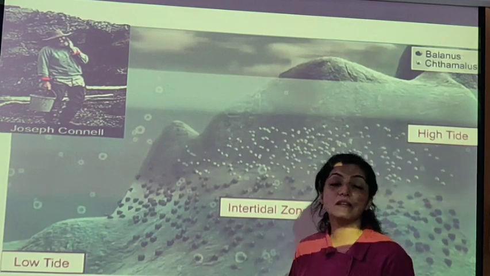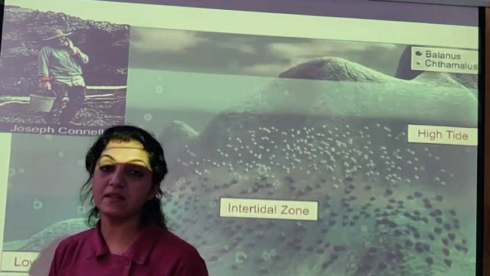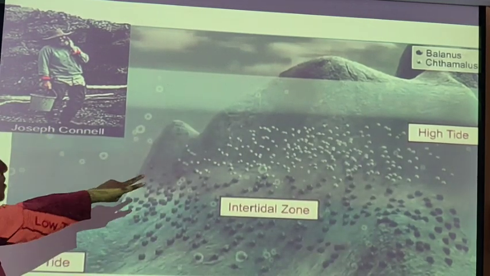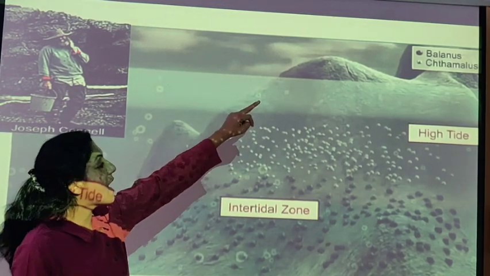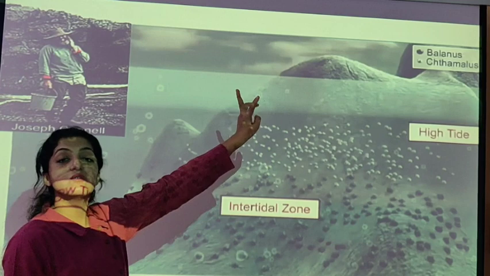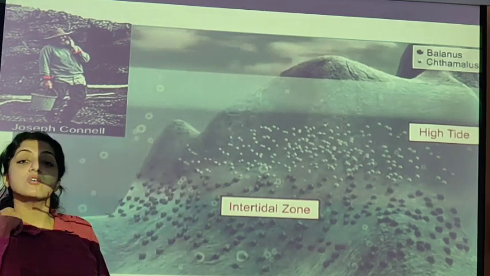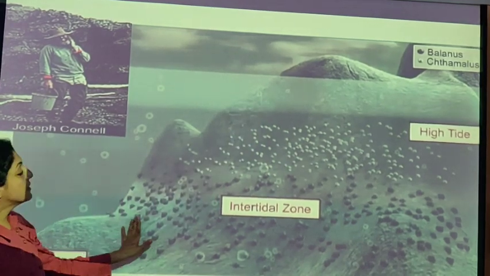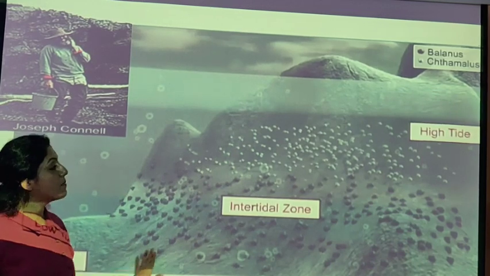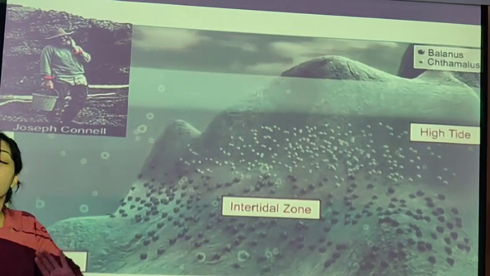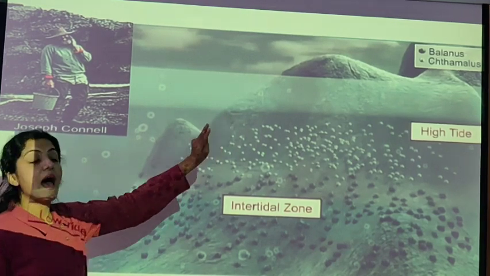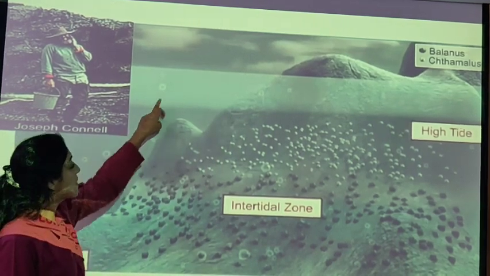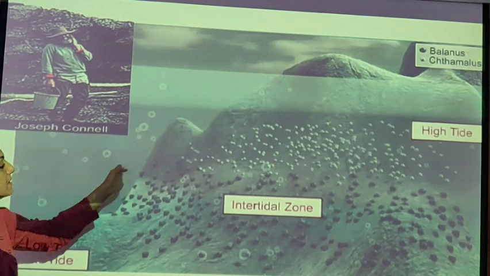Joseph Connell was a scientist who did an experiment on this using two microorganisms, two sort of animals, that is the Balanus and Cathameles. He used these two. During the course of evolution देखा गया कि the tides of Scotland, the mountains of Scotland were all crowded, were all populated with Balanus, and the Cathameles, that is these transparent ones, they had left.